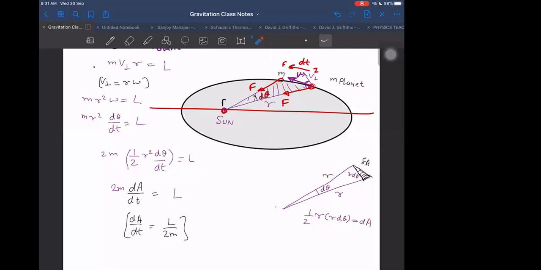That will change. We can say there will be external torque acting on it because of the collision with the cosmic dust particles. If those scattered particles are colliding with it, they will apply some torque, because now the force will not be just acting this side; some little tiny impulsive forces will also be acting, and those will be gradually changing its path. And angular momentum will also be changed, and m will also be changed. As a result, dA by dt will not be constant. So dA by dt is constant only under the conditions where there is no cosmic dust,